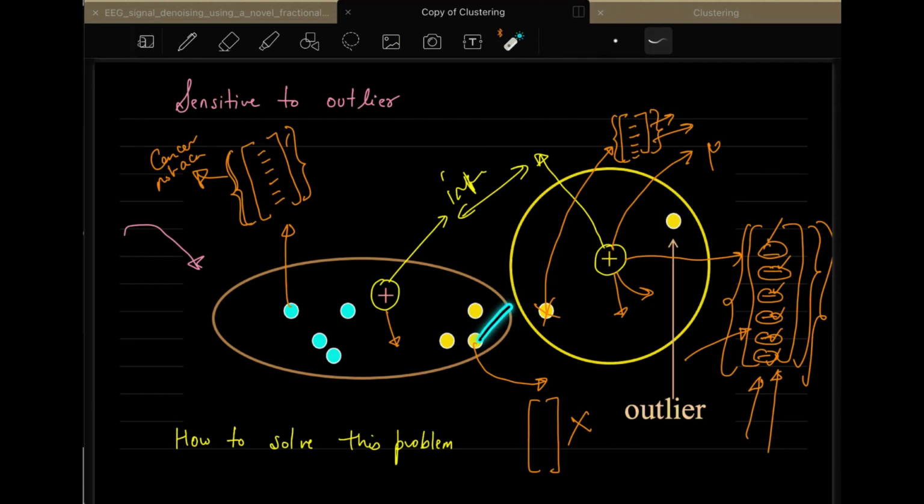So if the loss increases, it will not be selected as the centroid location. So your centroid movement will be somewhere here only. That's why the centroid can be this, this, this, or this, but it will not be this. So that's why this particular algorithm will avoid this outlier setting in K-Medoids.